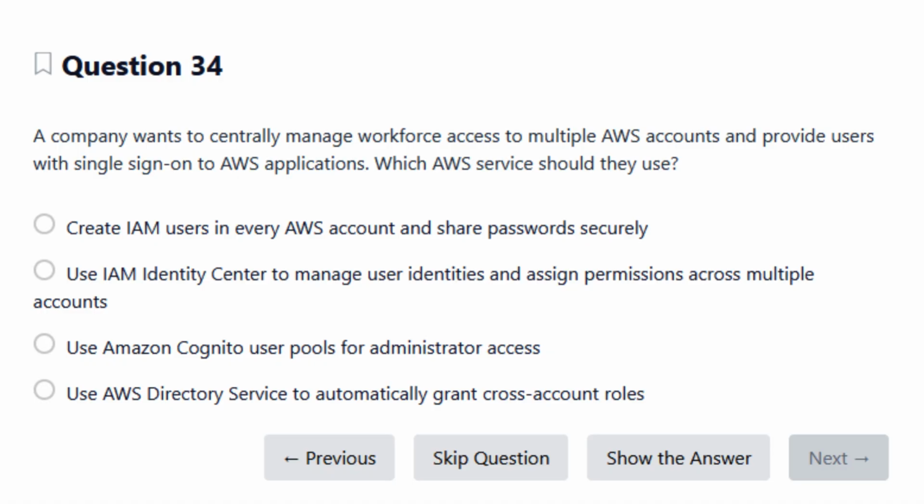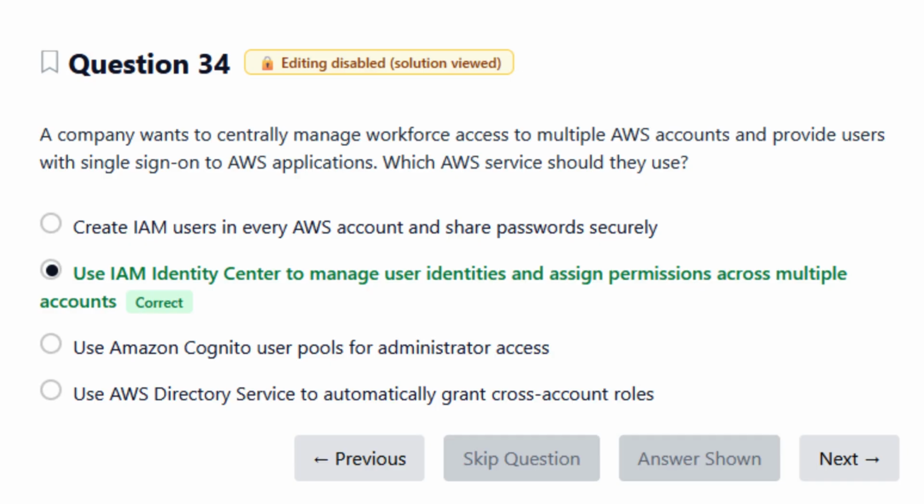Now that you're thinking in terms of centralized workforce identity, single sign-on, and multi-account access, let's look at the question and the answer choices. The correct answer is, use IAM Identity Center to manage user identities and assign permissions across multiple accounts.